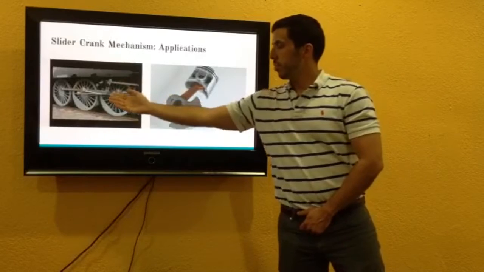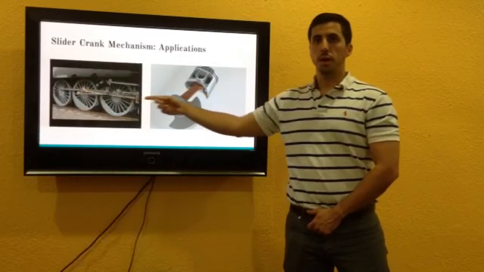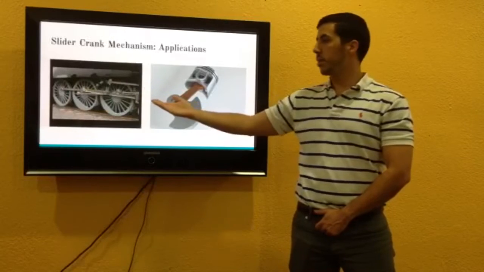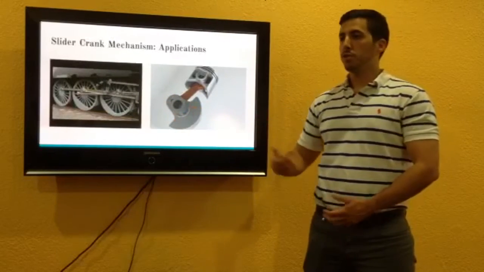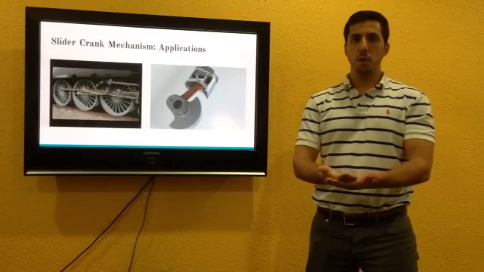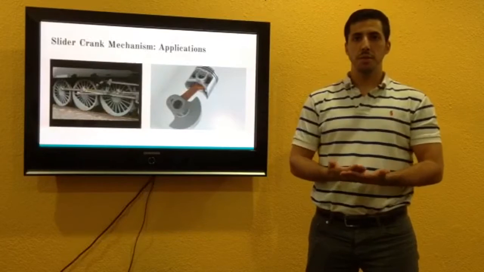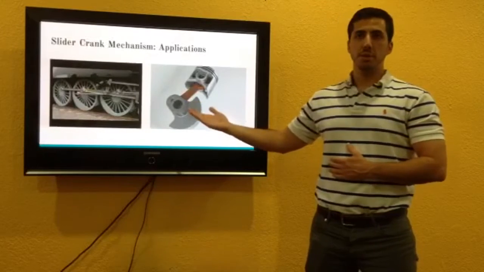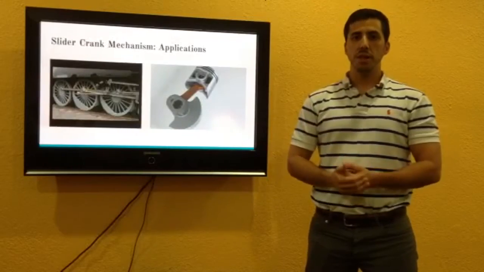As the wheel rotates, a crank rotates, moving the connecting link, moving a piston, which in a steam engine is powered by steam. But this is not all the applications. Conversely, in factories, these are also used for sorting, and on bikes, they're used for suspension. Applications for slider crank mechanisms are endless, and while here you only see 2, the possibilities will never end.